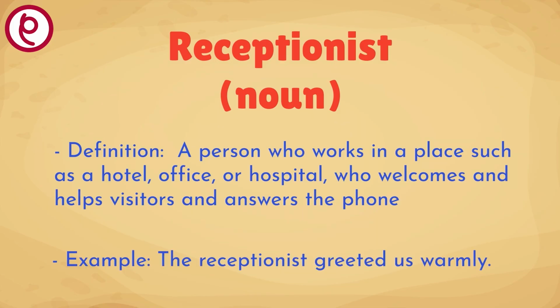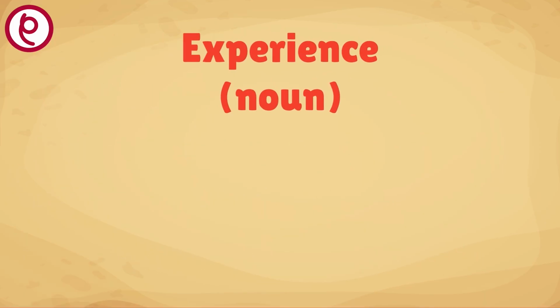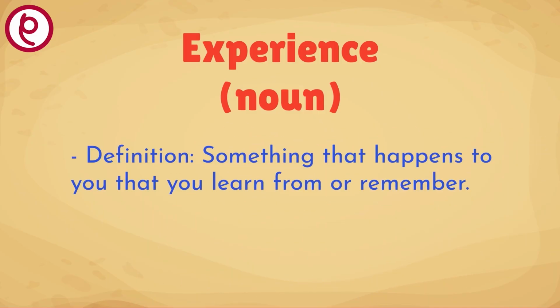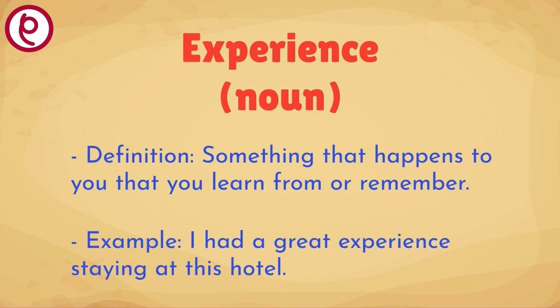Example: the receptionist greeted us warmly. Experience. Definition: something that happens to you that you learn from or remember. Example: I had a great experience staying at this hotel.